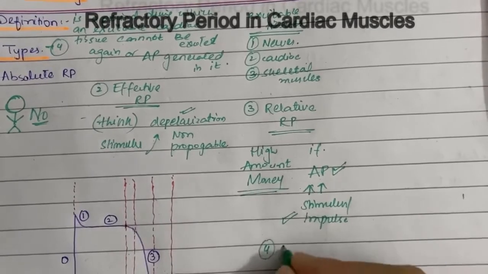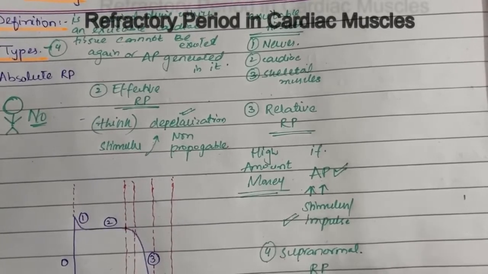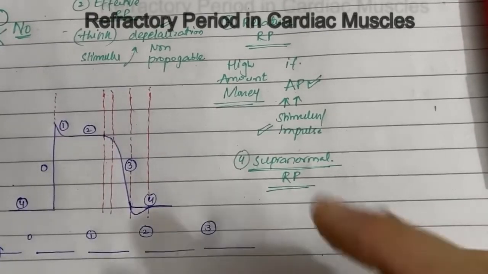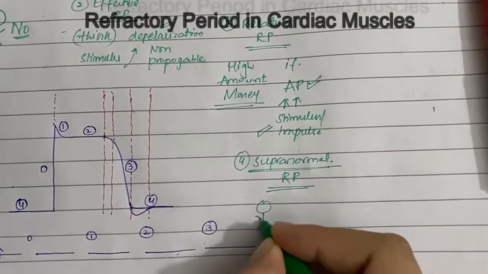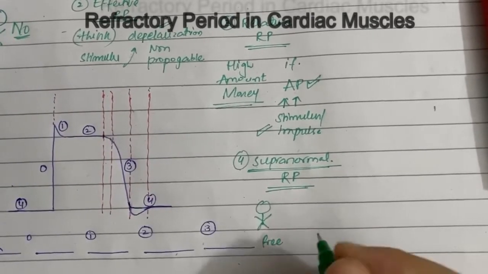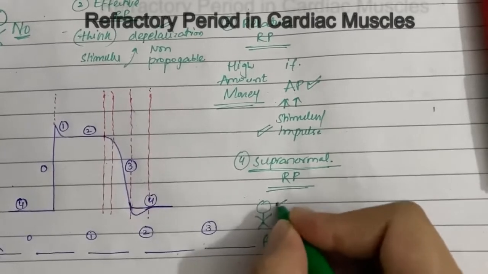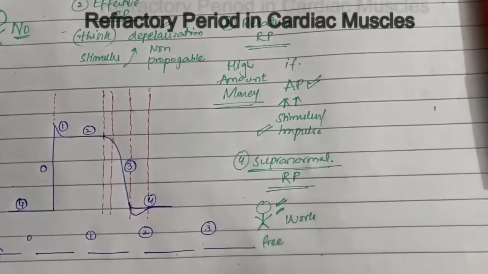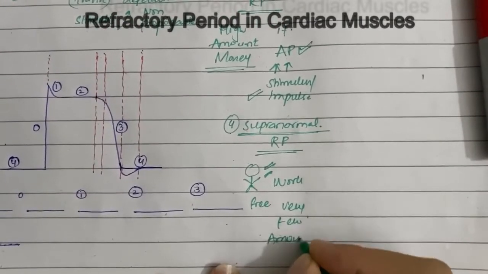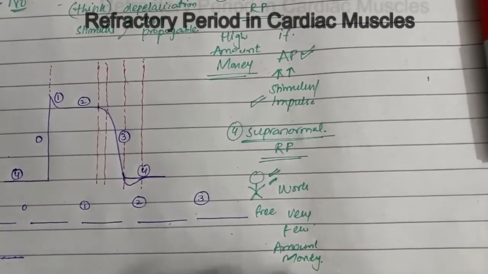Now we have a fourth type which is less important but you should know about it, the supranormal refractory period. Now what is this supranormal refractory period? In this period, this person is idle, he's very free, he has nothing to do. So he is saying that okay, if you give me just a few money, I'm very happy to work. Give me very few money or very little money, I'll still respond to you, I'll work as you say.